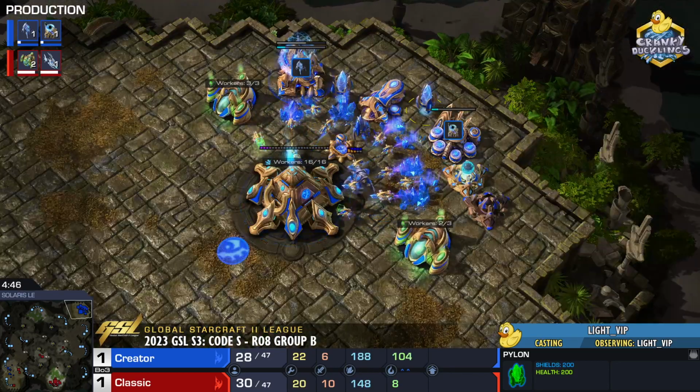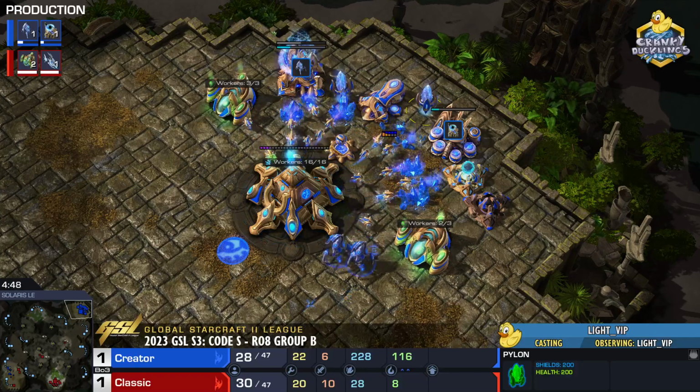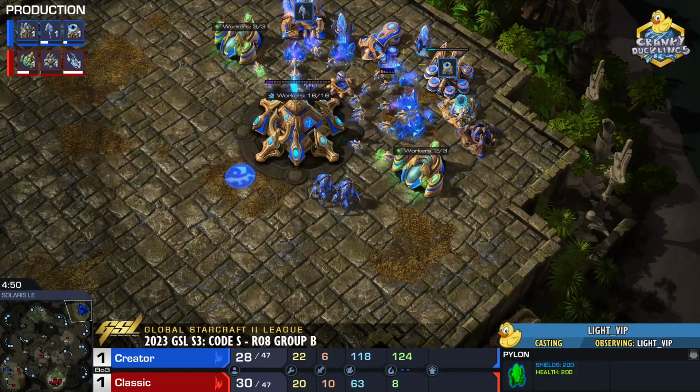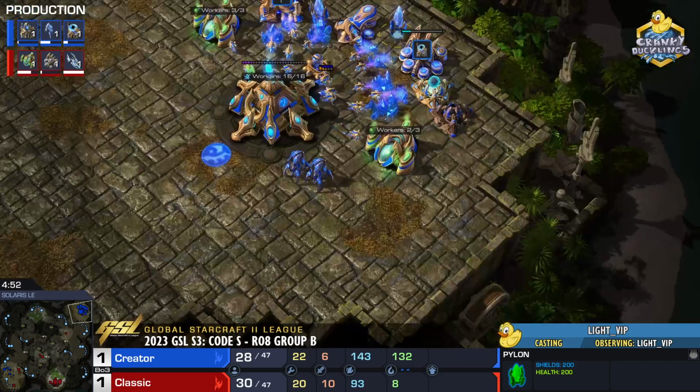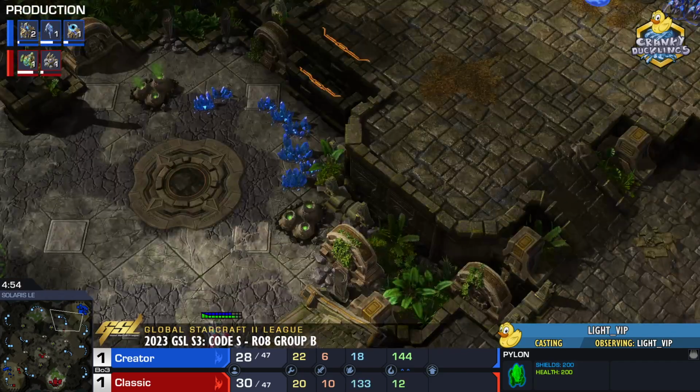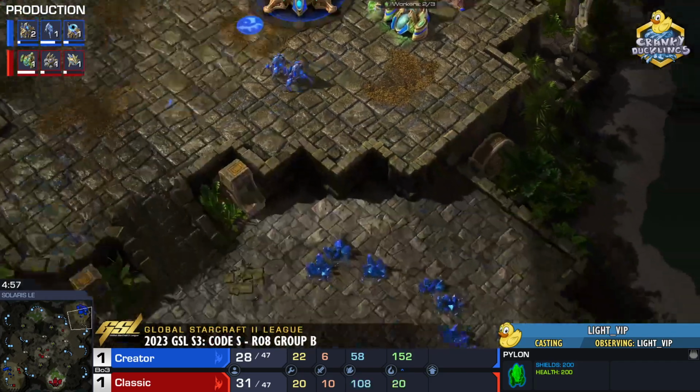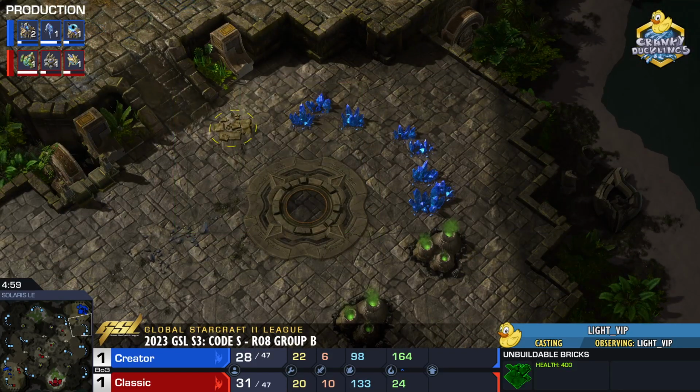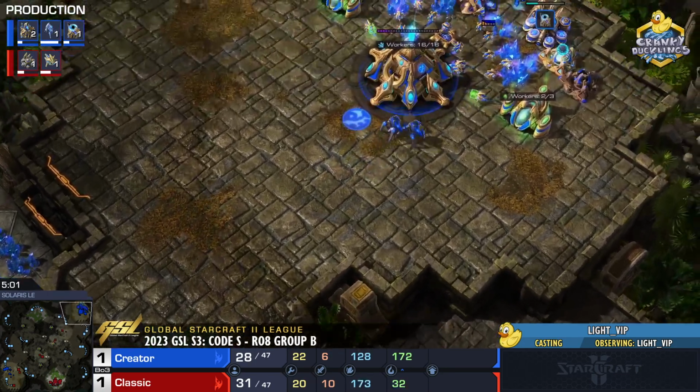He's ahead in army. And yeah, Creator can't really do much at the moment. I mean, he can try to dance with the Void Rays. With the help of the shield battery, he should be able to fight a Void Ray head on. But when it comes to expanding, when it comes to taking a natural, that's going to be a tough ask.